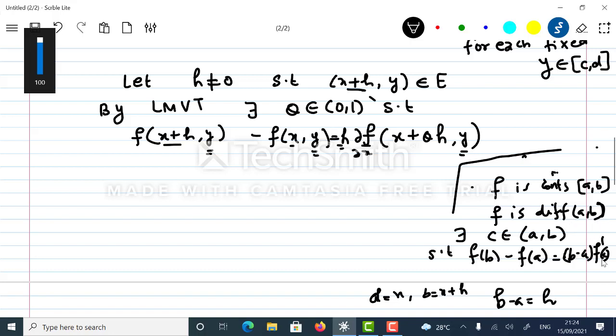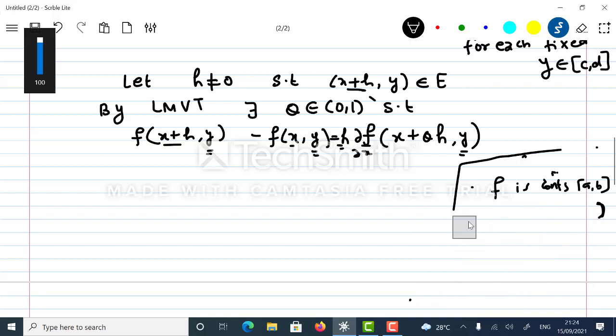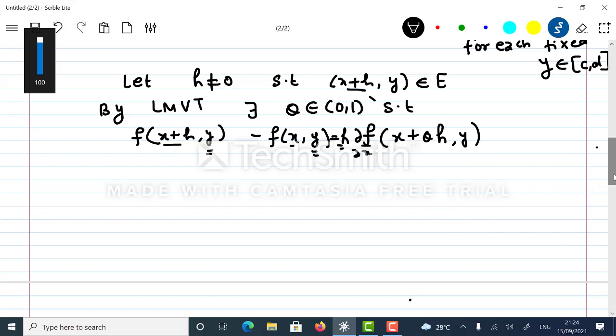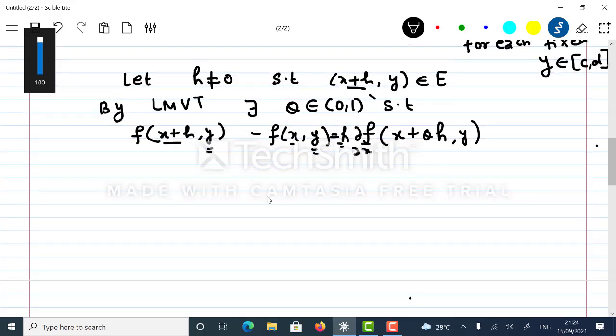So in one variable, instead of c, we write a plus theta h. So we have a as x, theta is between 0 and 1, and h is an incremented value. I am just trying to recall your first year BSc. If you find any difficulties in how you get this, we will definitely discuss it in the class. Okay, so let me number this as 1.